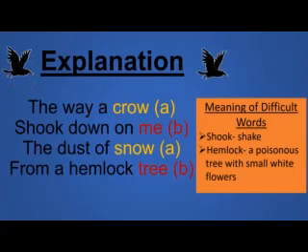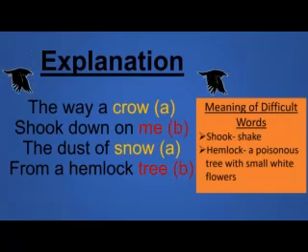So, dear students, I'll start with the first 4 lines. Here is the rhyme scheme. Crow is rhyming with snow and me is rhyming with tree. So, that means the rhyme scheme of the first 4 lines is A, B, A, B. Now I'll start with the explanation, wherein crow, dust of snow and hemlock tree are 3 elements which are used by Robert Frost.